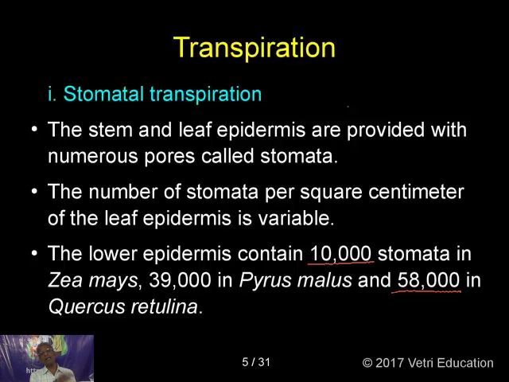So there are many parameters which determine how many stomata should be present or distributed on the surface of the leaf, but to that aspect we will not go now. We are more interested in knowing about the method of transpiration taking place through the stomata. So we will go to the next slide.